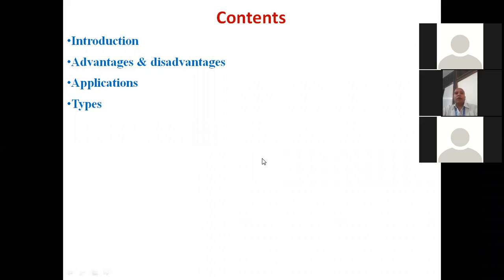So here the contents of today's presentation are introduction, advantage, disadvantage, applications, and types. Okay. So as I told you, geothermal means the heat energy available in the earth. It has some advantages also, and there are some disadvantages also associated with it. Then application of geothermal can be used for thermal heating, or it can be used for electricity generation also.